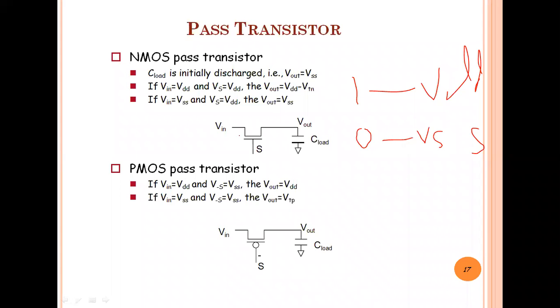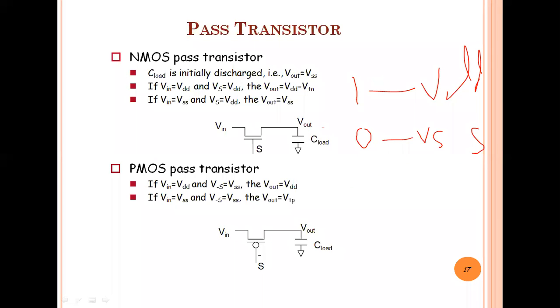Suppose we have applied the input as VDD and VS is also VDD, meaning 1 to the NMOS transistor, so the NMOS transistor will go into the on state. When the NMOS transistor goes into the on state, VIN as VDD is available at V out, but in the practical case V out will be VDD minus VTN.